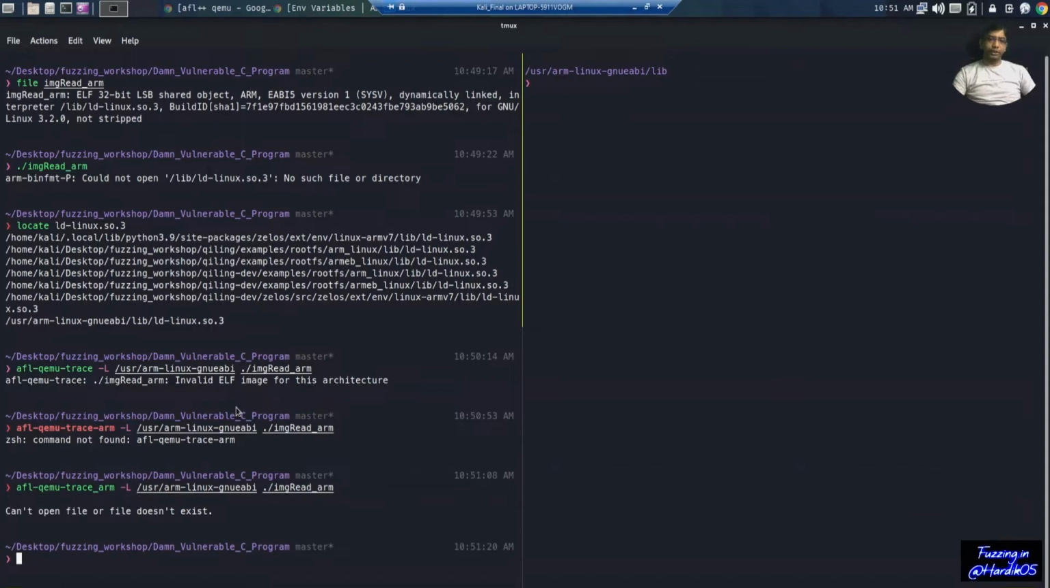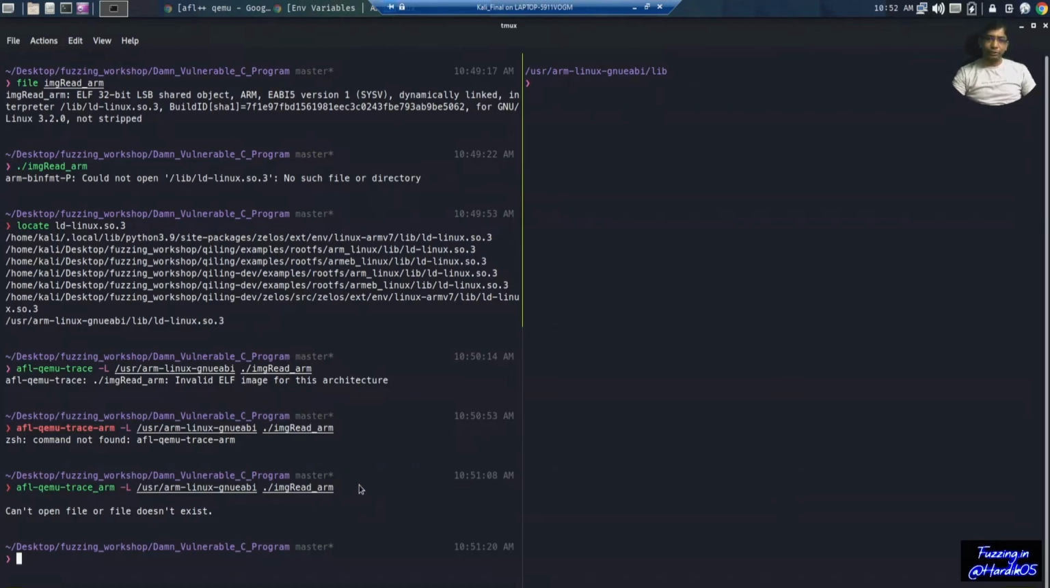Okay, so you can see that our ARM binary is running here, and is throwing this message that it cannot open the file or the file doesn't exist. Since this was a non-static binary, it requires some dependencies, some libraries or some common functionalities, and we need to specifically provide this path. So we can use AFL Qemu trace which we have compiled for ARM architecture, and we need to use this option, that is -L, that is the library path which is over here, and then we can provide our file name. So this way you can run a non-static binary.